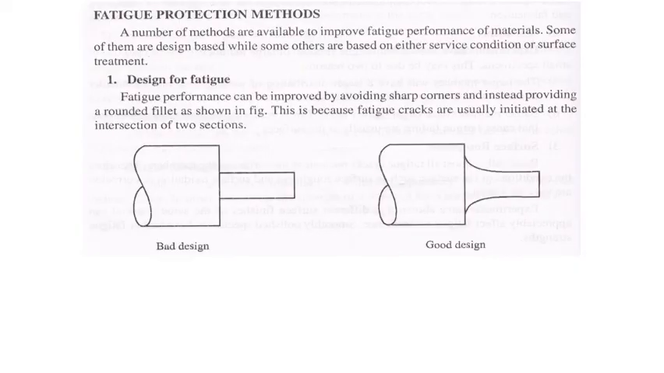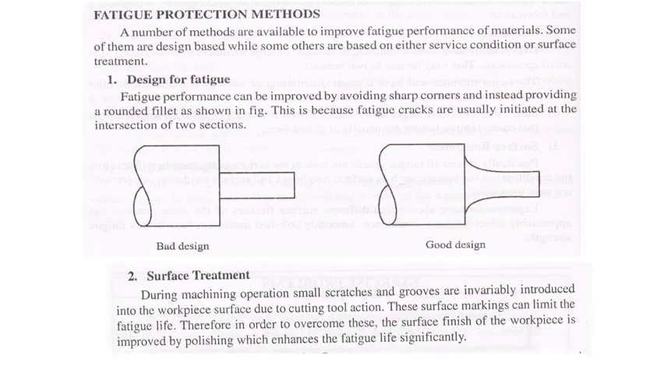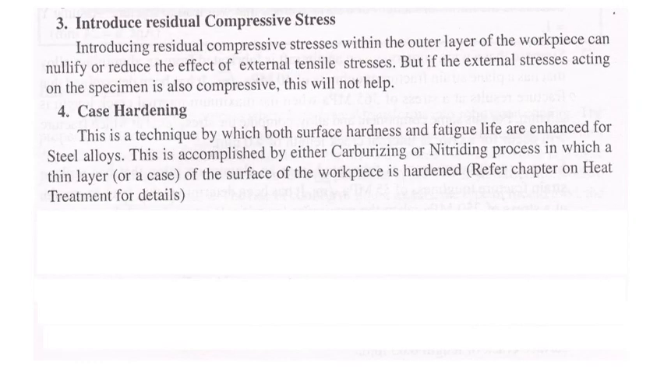Next, how to avoid these. Now we have seen the points to be taken care of, but even while designing a component we can avoid these things. These are points of stress concentration, so instead of sharp edges we can go for a fillet. Next, surface treatment. We cannot avoid surface areas, so instead we can go for a surface treatment where the surface is hardened with the help of surface heat treatment.